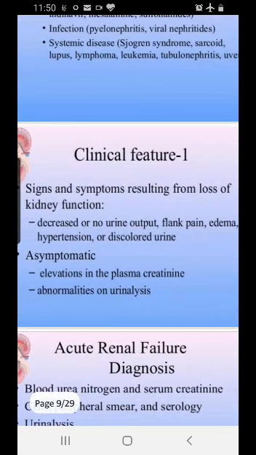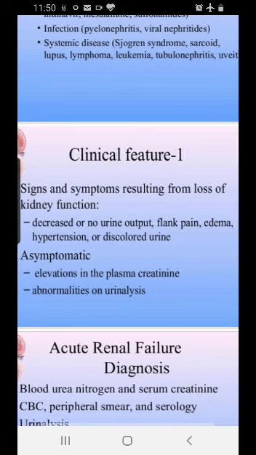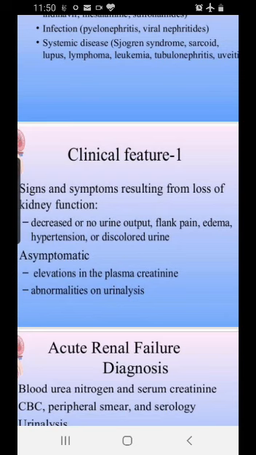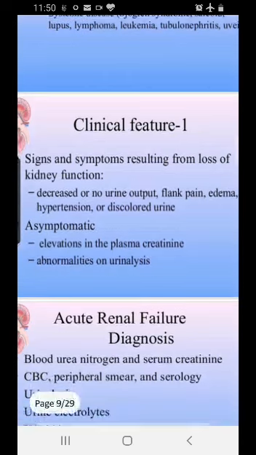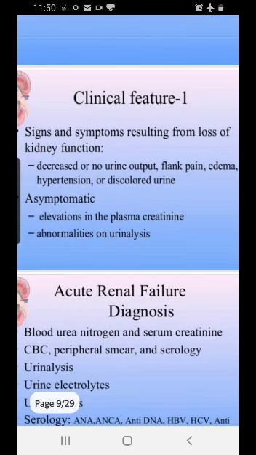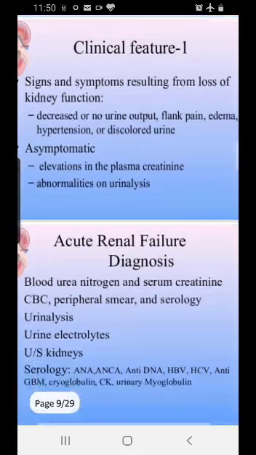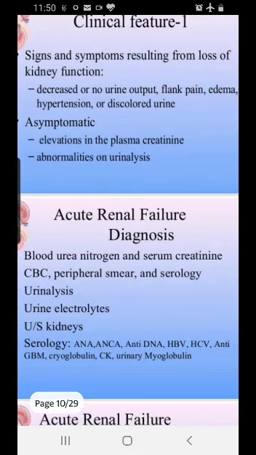So what are the clinical features? In acute renal failure, you will see anuria or oliguria, decreased or no cardiac output. There will be pain, flank pain. Flank pain is a pain to the side. Edema, hypertension. Edema, why? Because there's less oncotic pressure in the circulation, and then the fluid will go into the surrounding tissues. As a result, there will be edema, hypertension, and sometimes the patient will be asymptomatic and it will be measured with the serum creatinine, urea, and the BUN levels.